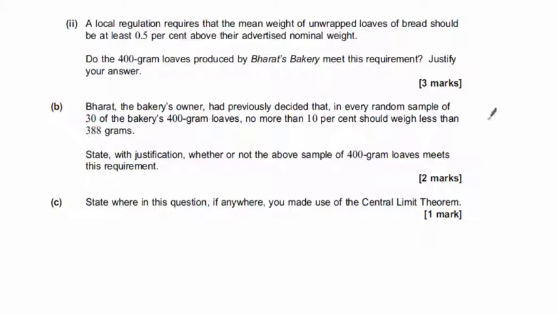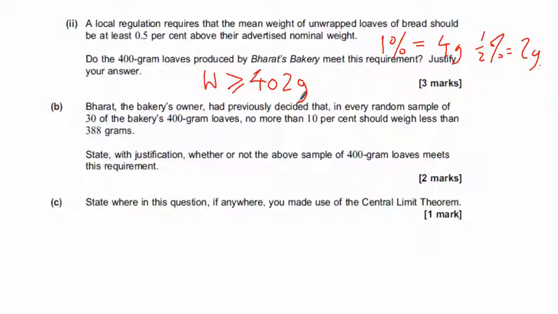Okay, we've got some interpretation to do now with the data. It says a local regulation requires the mean weight of unwrapped loaves of bread should be at least 0.5% above their advertised nominal weight. At least 0.5%. So 1% of 400 grams would be 4 grams. So 0.5% would be 2 grams. So the weight has got to be greater than or equal to 402 grams. You get 1 mark for quoting 402.